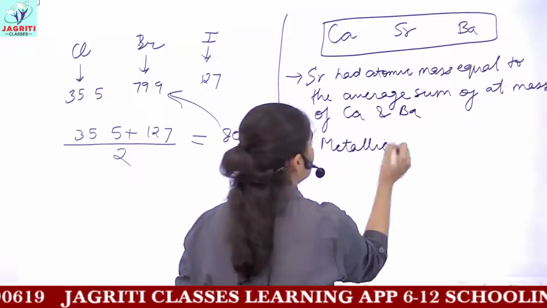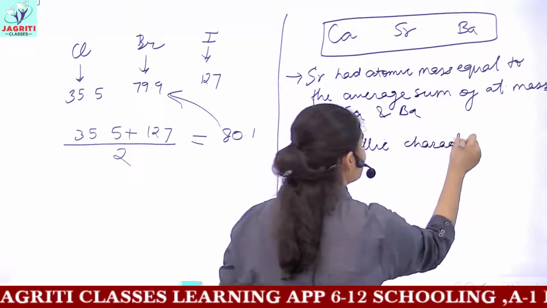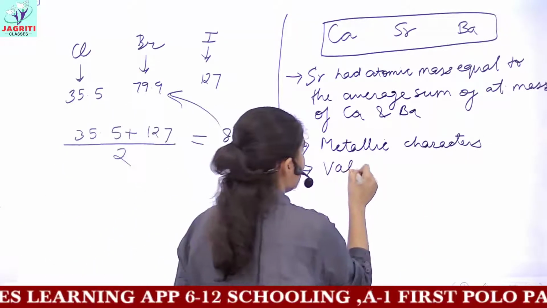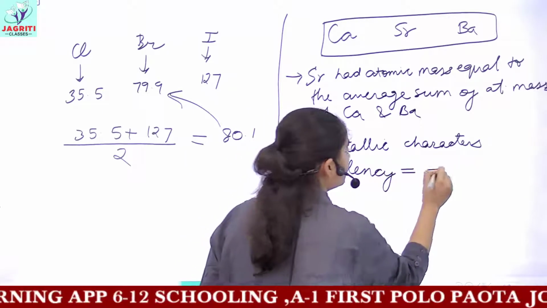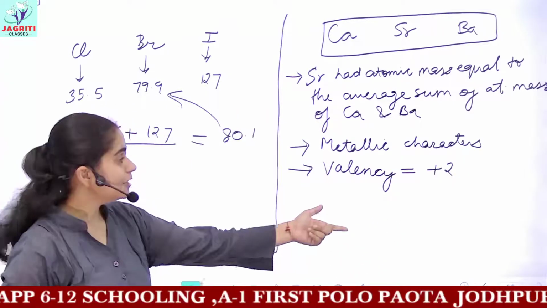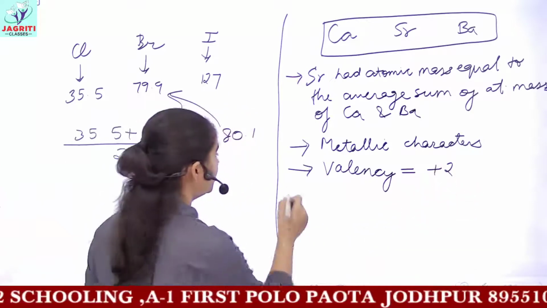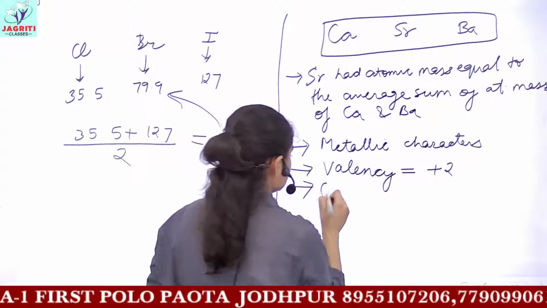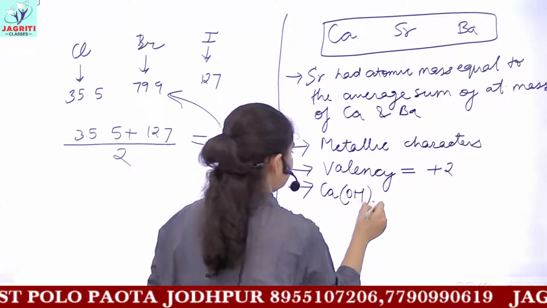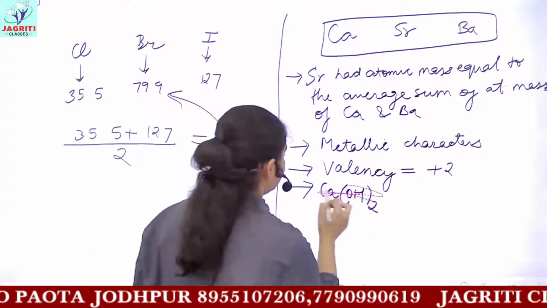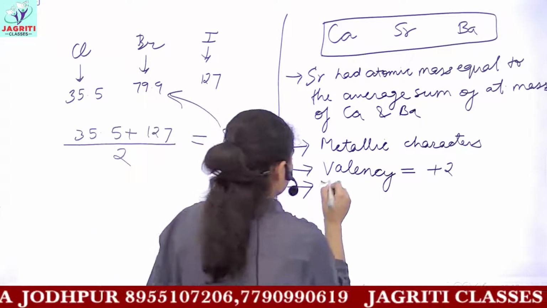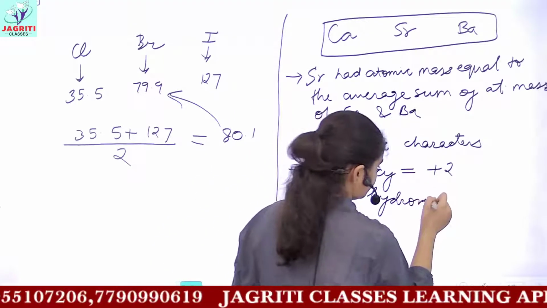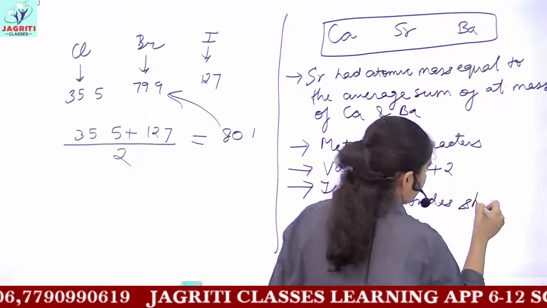Then the next property they all had in common was metallic character. That is, all these elements can be classified under metals. The next common thing is that they had a valency of +2. They exhibited the stable state in +2 valency. Then the next was their hydroxides, that is, calcium hydroxide. Firstly I'll write it down as a statement: their hydroxides show basic character.